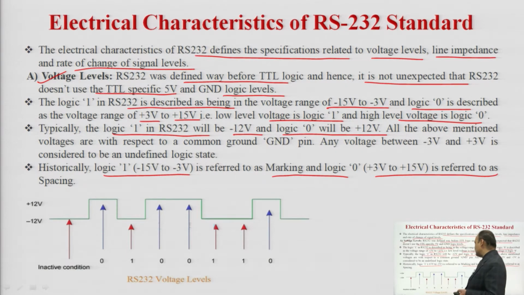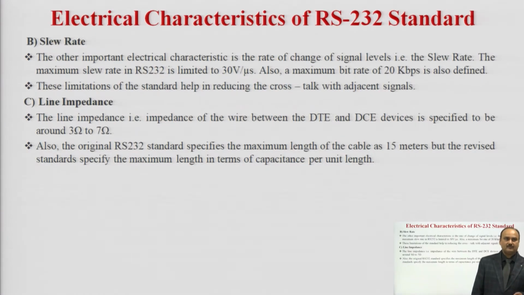So, this is the representation of the voltage level of RS-232. Here, minus 12 volt is nothing but logic 1 and plus 12 volt is nothing but logic 0. This is the representation of the voltage level of RS-232.